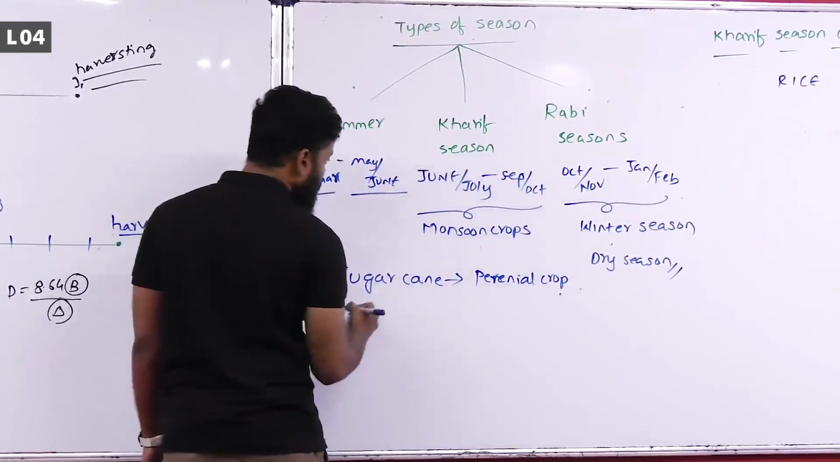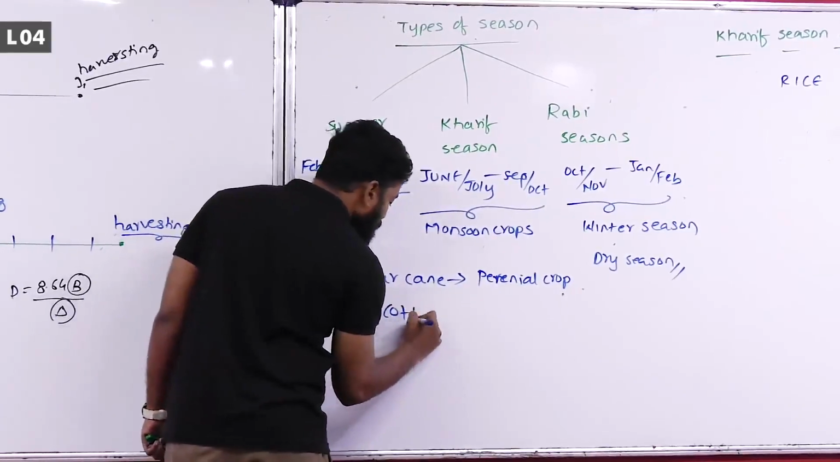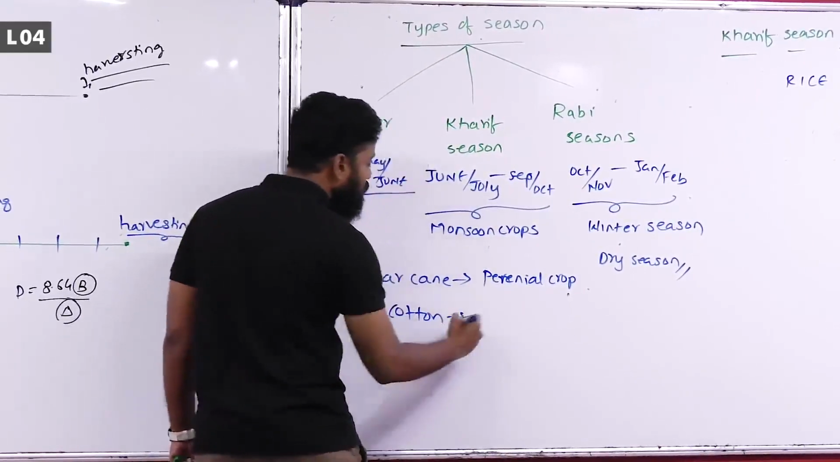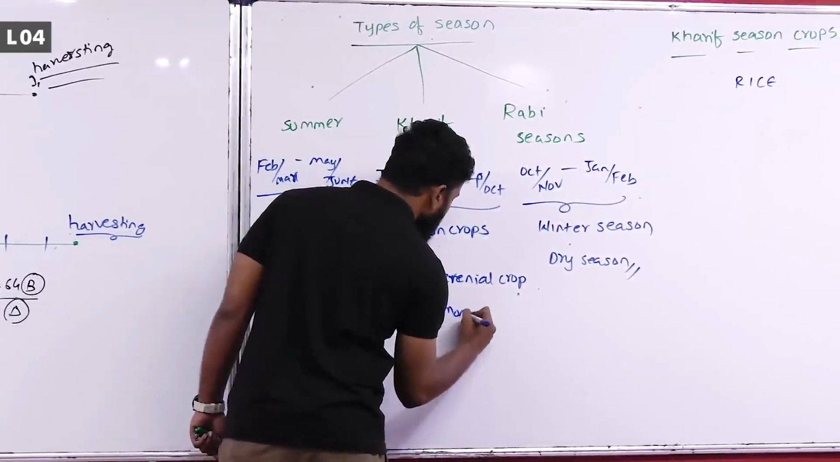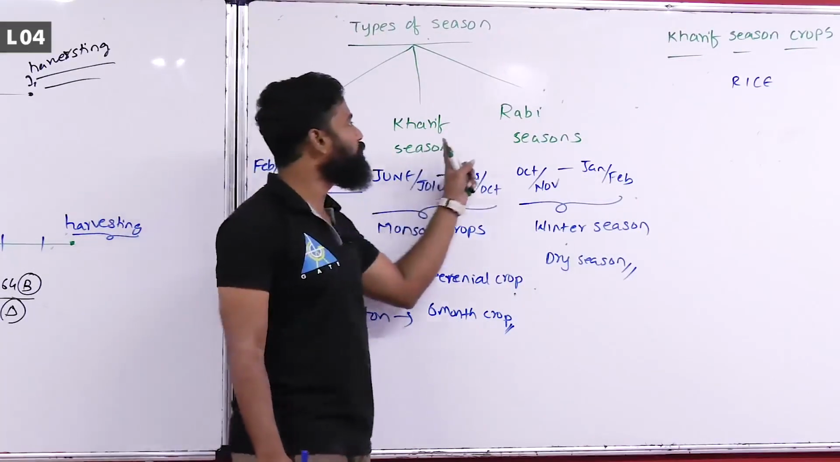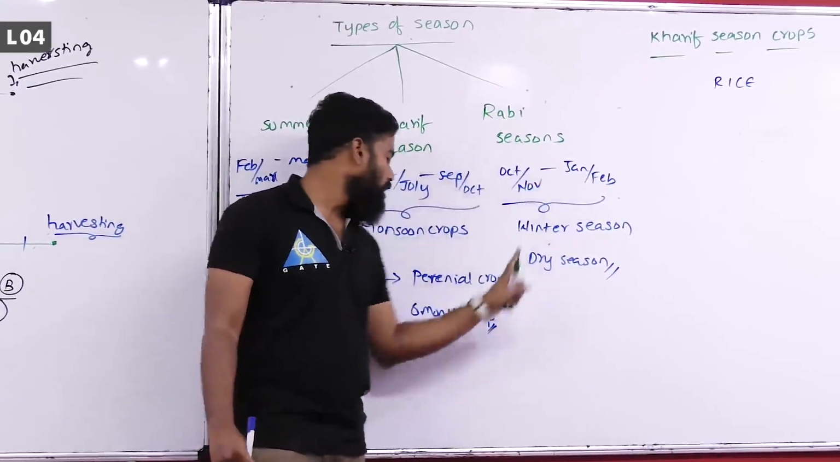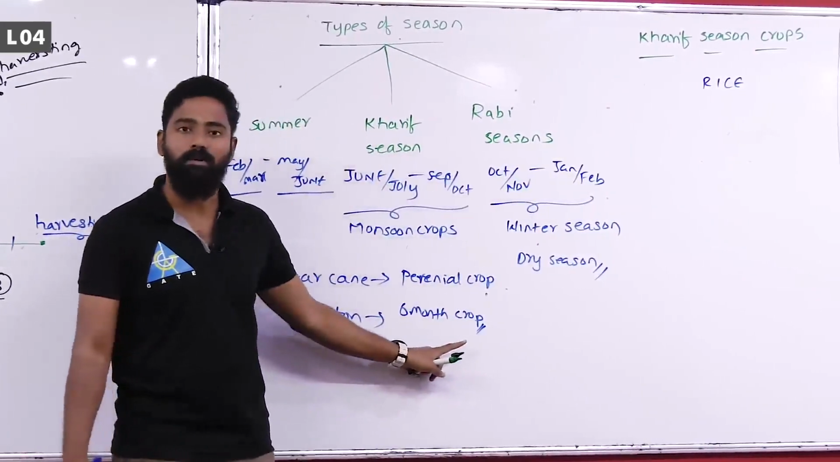Whereas sugar cane is a perennial crop. And cotton is a 6 months crop, which is considered both rabi and kharif, as it is grown in both seasons. Collectively you will see that cotton is a 6 months crop.